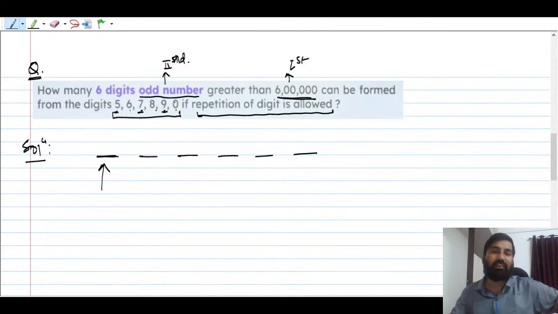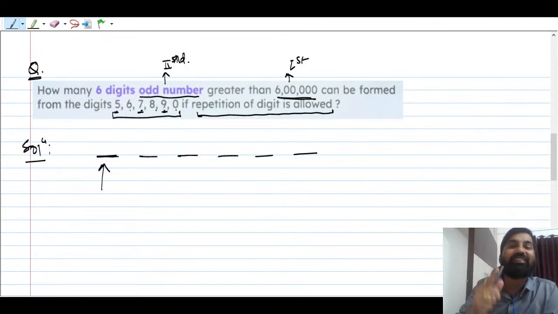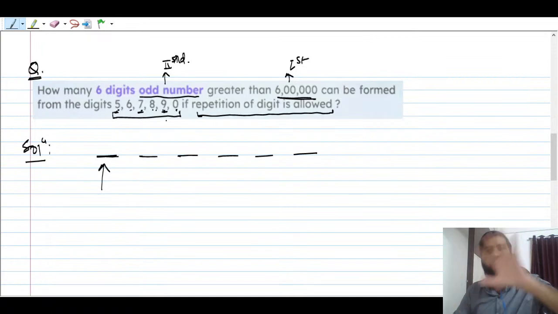This 0 cannot be kept here. If you place 0 there, that will not be a 6-digit number, first of all. So you have only 5 digits then. You forget about 0 for the moment. 1, 2, 3, 4, 5, 6 is there, so 5 digits are there.